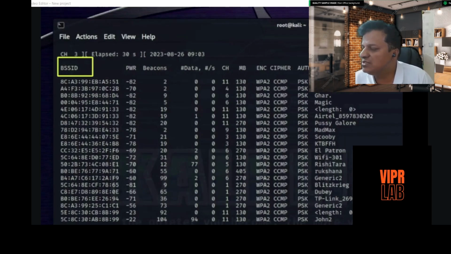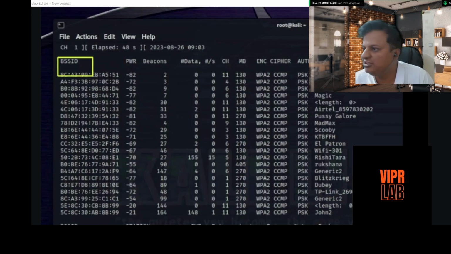So how do we distinguish which ESSID belongs to which network? It can be distinguished by the BSSID, that is, the MAC address of a specific network, which cannot be changed. That's the reason why BSSID is needed. In a later section, I am going to explain what is a rogue access point.